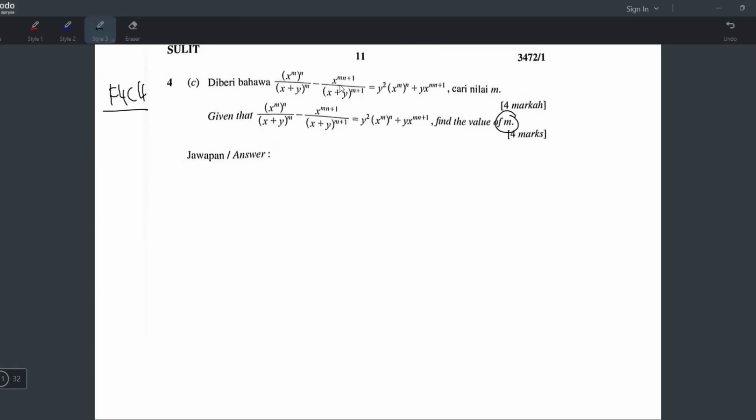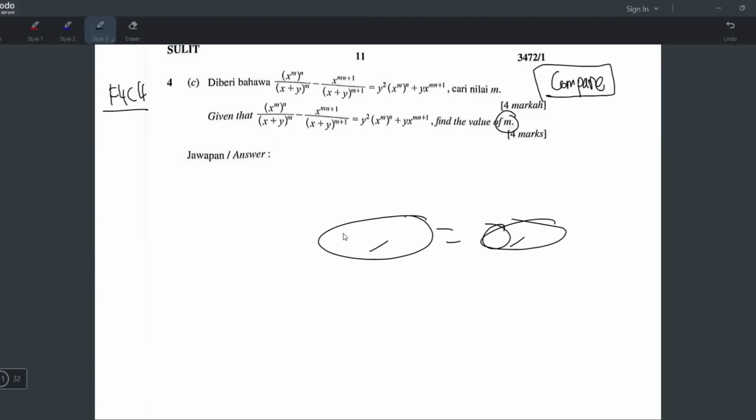When there are 4 unknowns in one equation, you can't find the value of m unless you use a special method called the comparing method. So for this question, high chance, not 100%, you have to do the compare method. Because when there are too many unknowns in one equation, you will always go for this method. Compare means left side, right side, and then you look for the similar things and maybe take the coefficient, compare like that. But there's also a chance you can cancel out the unknowns. Later maybe I do halfway and realize I can cancel out.